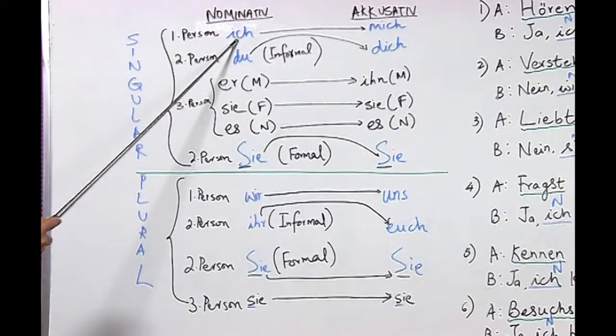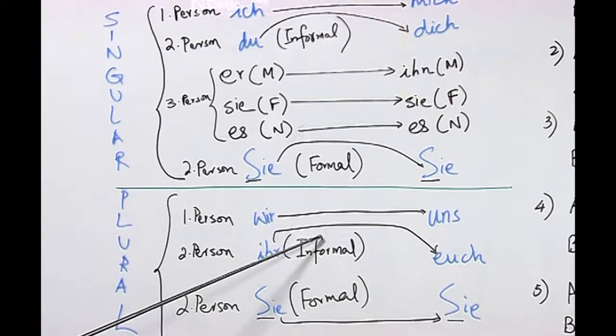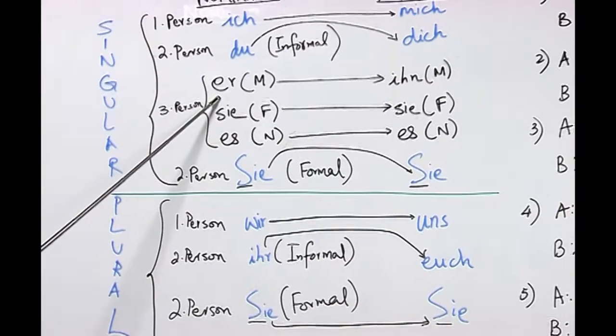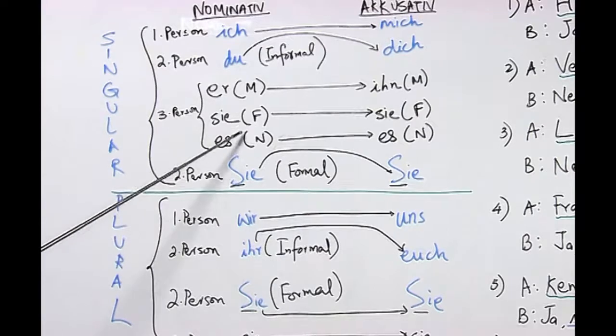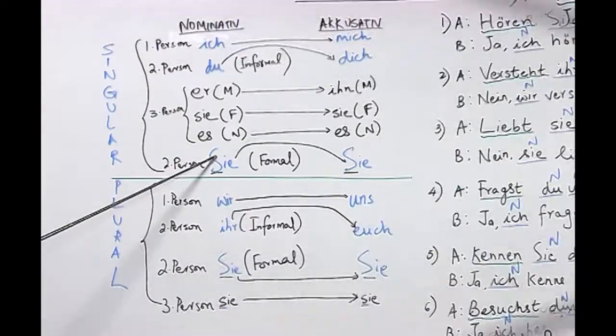So, it is only the first and the second person pronouns in singular as well as in plural which undergo change, as well as the masculine pronoun which becomes ihn. Otherwise, the rest of the pronouns retain their form in accusative.